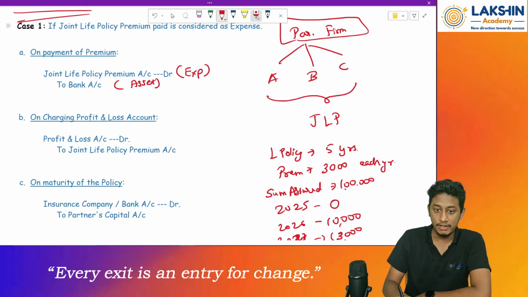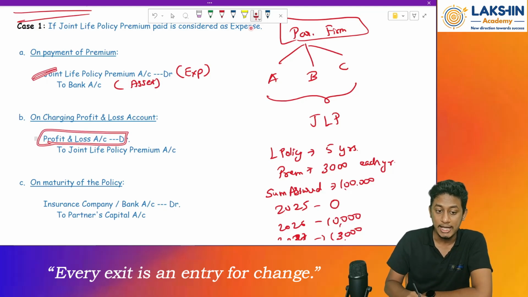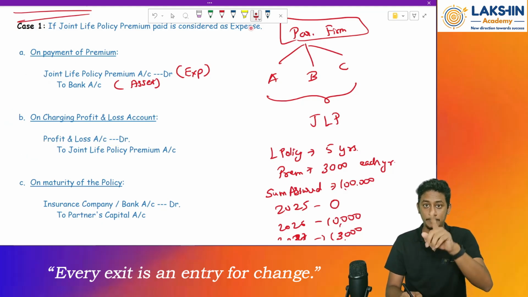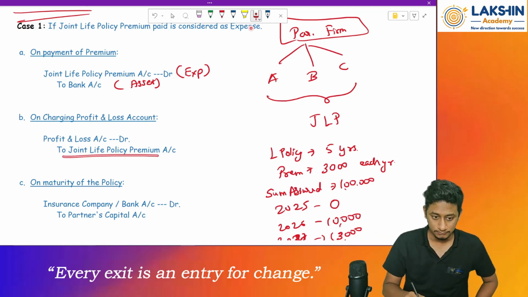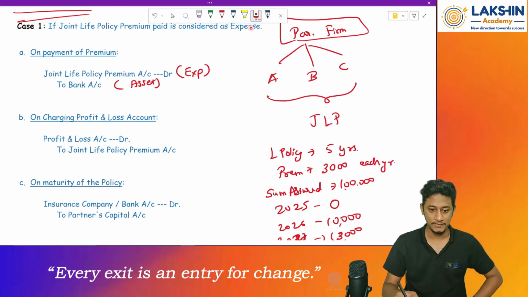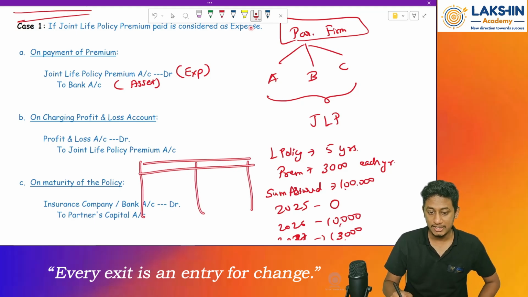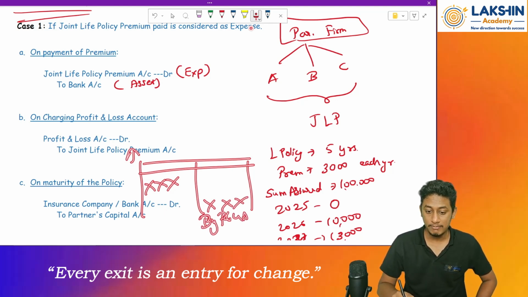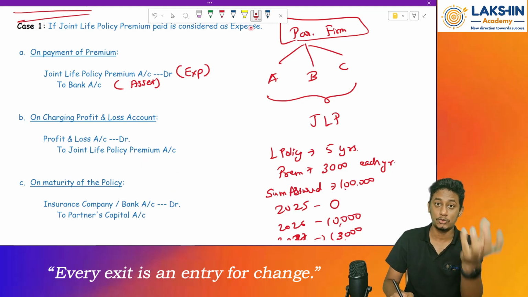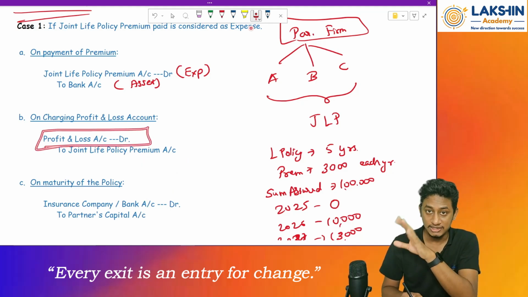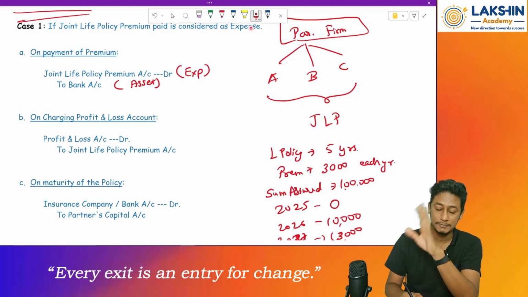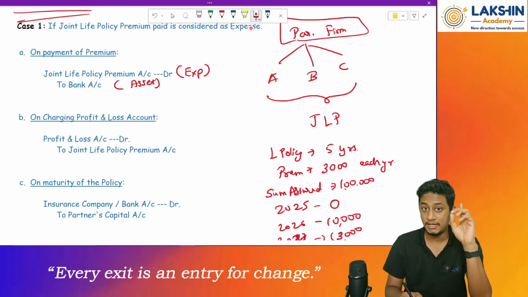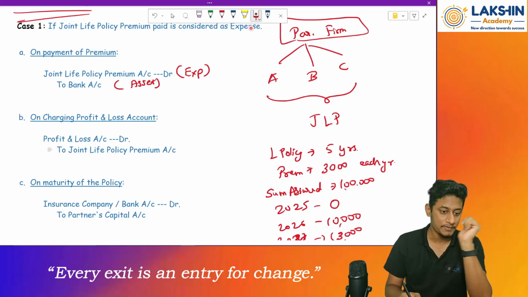Then whatever premium you have paid has to be transferred to my P&L account. By transferring it to the P&L account, I will reduce the value of the premium ledger account. So the joint life policy premium account will be created in my ledger. First I will pass the debit side, because it is an expense, so it increases. While writing it off, I will pass the credit side by P&L account, to transfer all the amount of expenses to my P&L account. Clear? This is how you pass the entry. This part was explained in the P&L account of the proprietors. Remember?